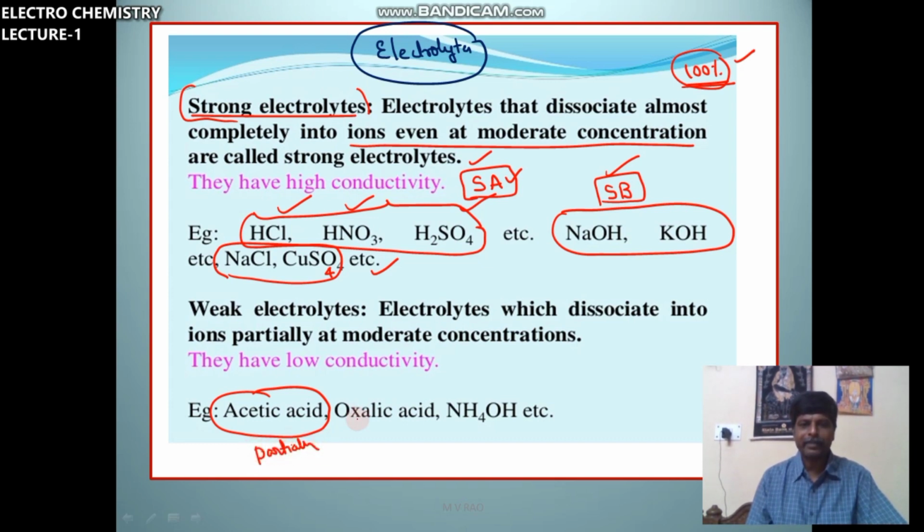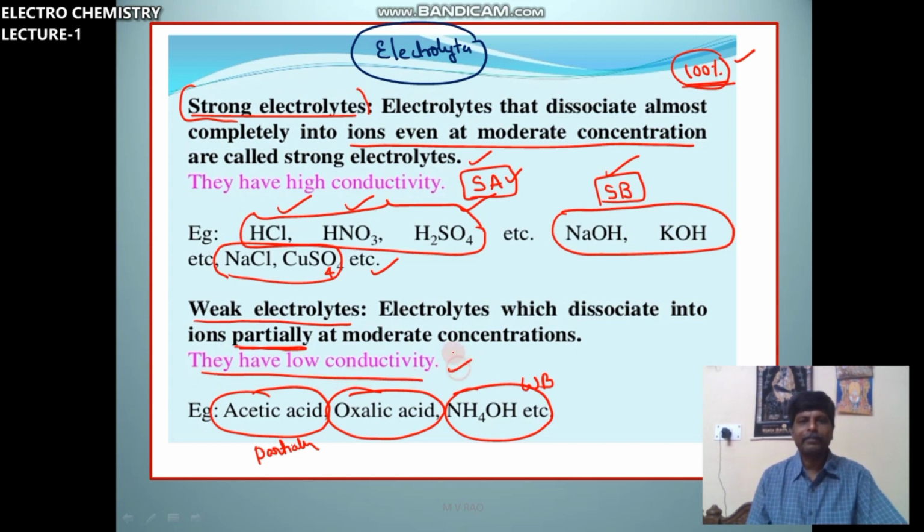Oxalic acid, partially ionized. NH4OH, weak base, partially ionized. They are called weak electrolytes. They have low conductivity. Strong electrolytes have high conductivity because of complete ionization. Examples: all strong acids, all strong bases, and all types of salt solutions.